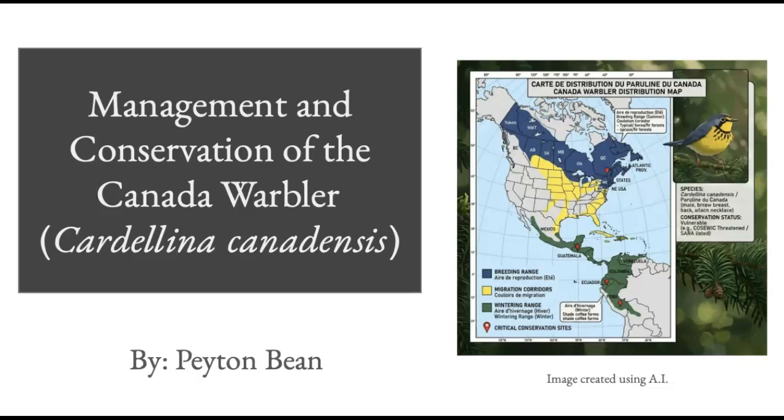Hello, and welcome to my presentation on the management and conservation of the Canada warbler. We will discuss key elements in their conservation, as well as their distribution and life history.